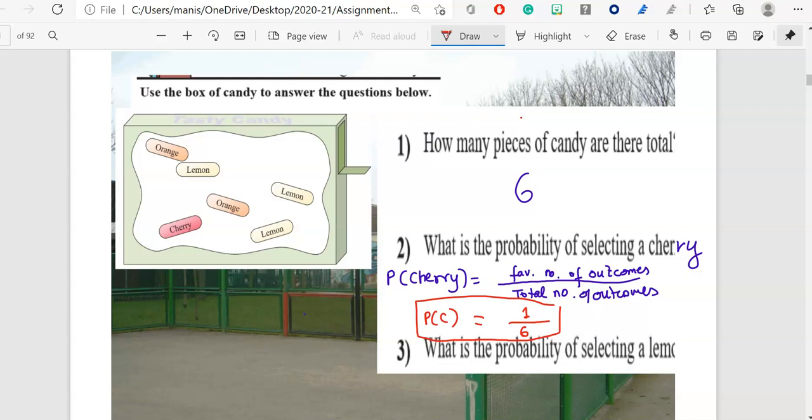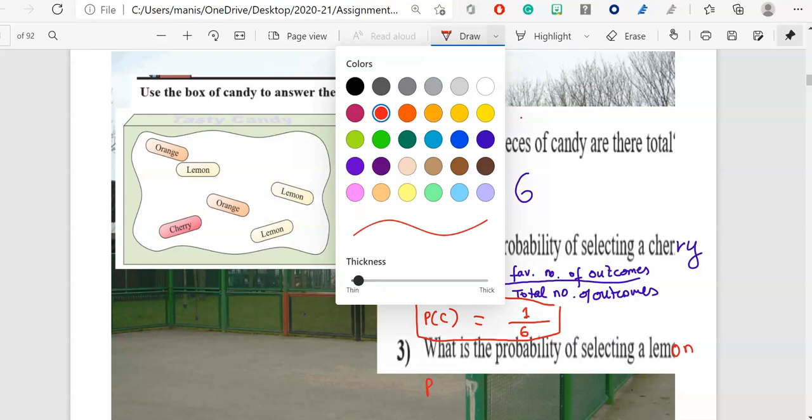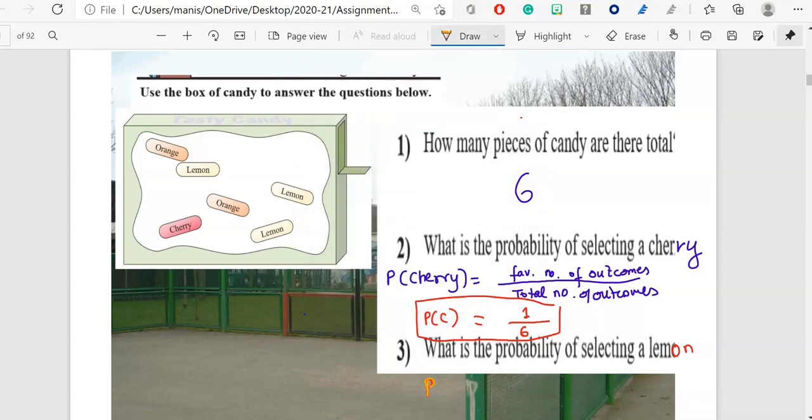What is the probability of selecting a lemon? Okay, so still the same formula I'll write over here. Let me change the color over here so it can be visible. So this is my P of what? Lemon. Okay, so I'm not writing the formula, but I will read the formula. Probability of selecting a lemon candy is equal to favorable number of outcomes over total number of outcomes. So let's look how many total number of outcomes. 6. Favorable is I can see one lemon, I can see another lemon, I can see another lemon, so I have 3. So now when you are using your calculator for this, 3 over 6.